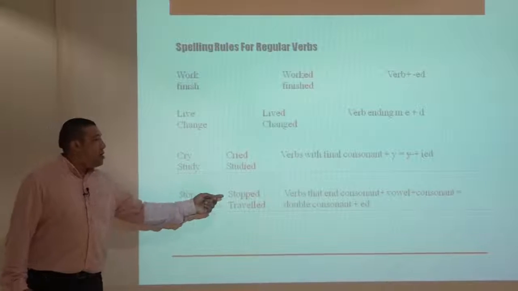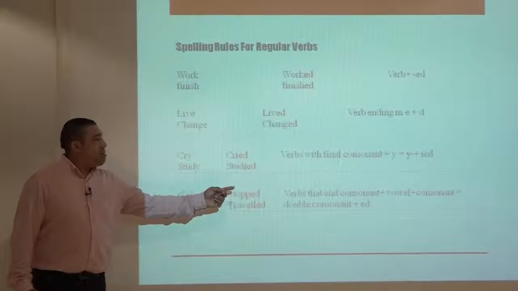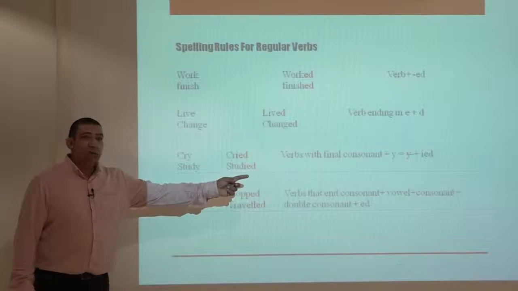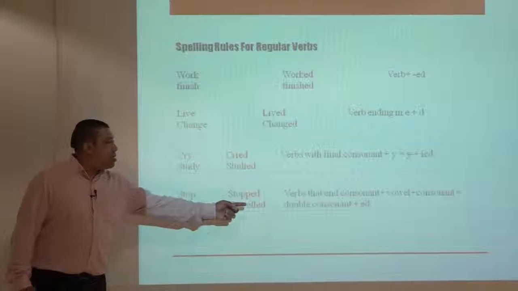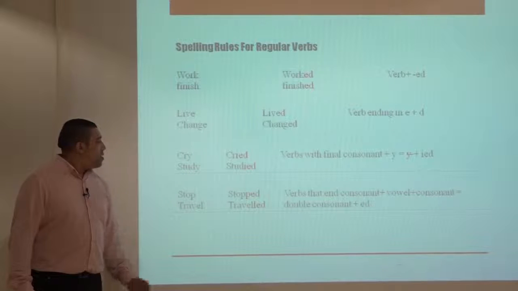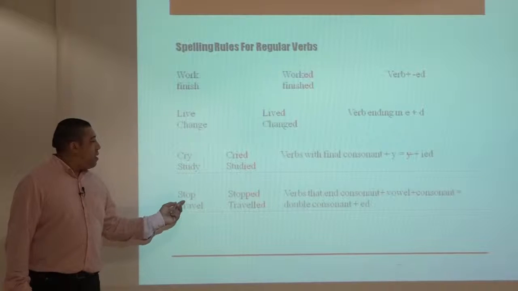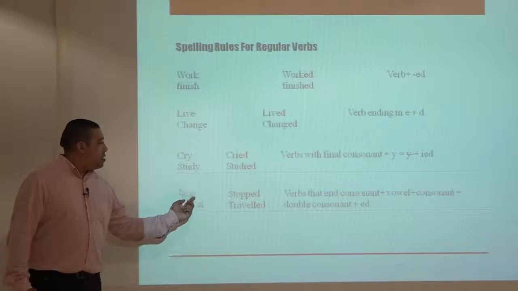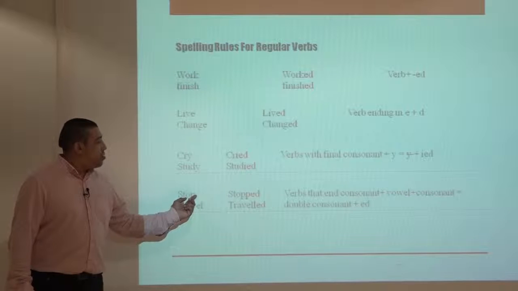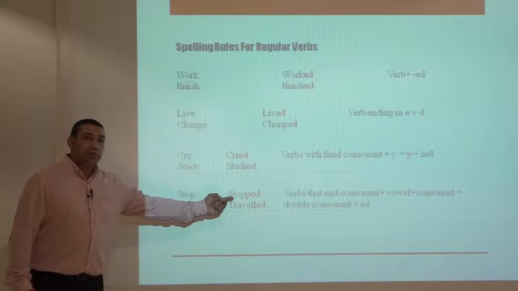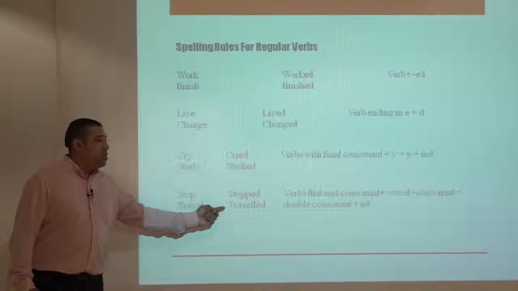Some verbs end in consonant, followed by a vowel sound and then a consonant sound. We double the final consonant and put ed. For example, stop. We have consonant sound followed by a vowel and then consonant again. So we double the final consonant and put ed. Stop, stopped. Travel, traveled.